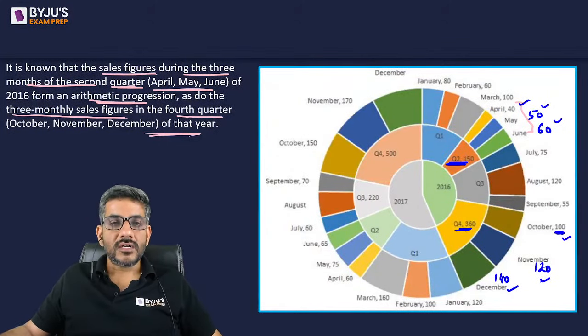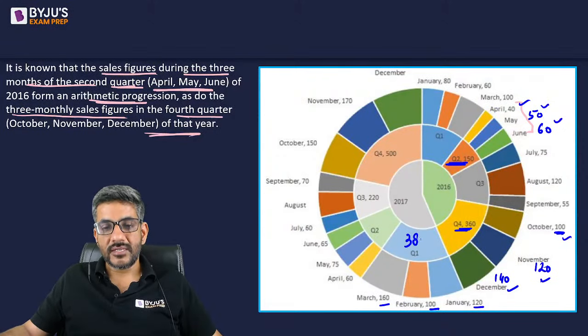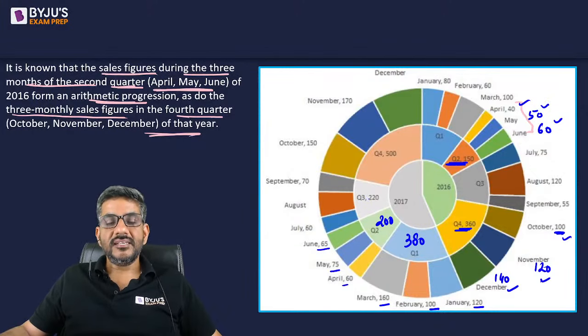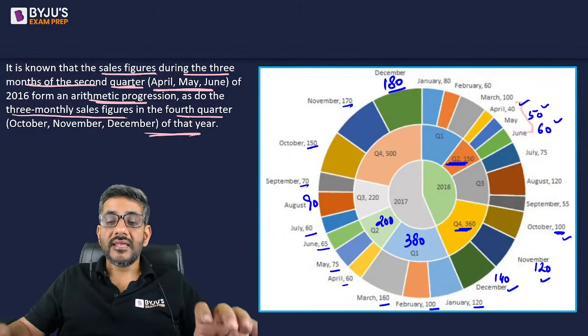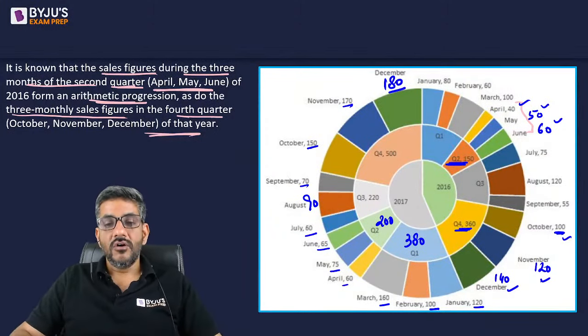When I talk about quarter 1 over here, 160 plus 100, 260 plus 120 is 380. So quarter 1 is 380. 65 plus 75, 140 plus 60 is 200. Quarter 2 is 200. Quarter 3 is given as 220, out of which September and July add up to 130. The remaining 90 is August. Quarter 4 is 500, out of which 150 plus 170 is 320. The remaining 180 is December. And that way we got all the figures of all the months.